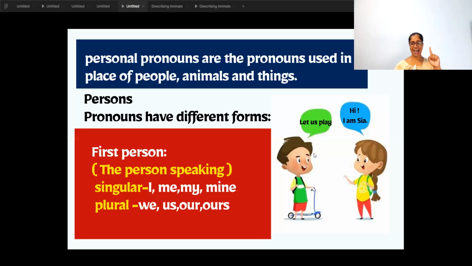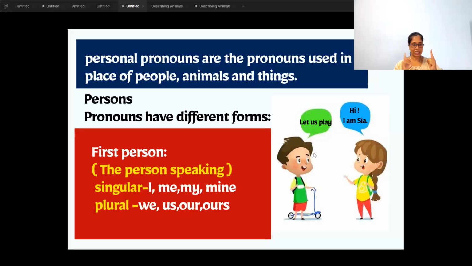I am Sia. So the pronoun I is used by the person who is speaking. And what is the boy saying? He is saying, let us play. He has used the pronoun us. Us means the boy who is speaking and the girl. They are going to play. So the first person includes the pronouns used by the person who is speaking, referring to himself or to him and other persons along with him.